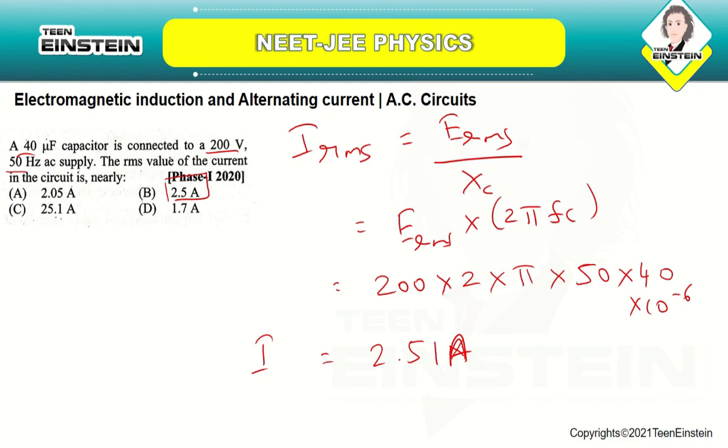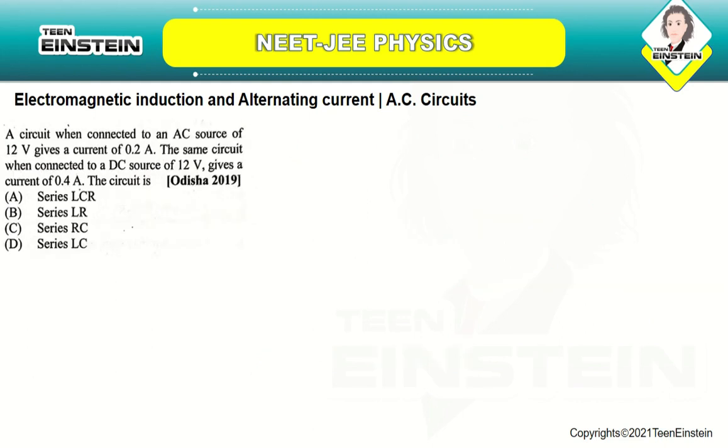Let us now move on to the next question. A circuit when connected to an AC source of 12 volts gives a current of 0.2 amperes. The same circuit when connected to a DC source of 12 volt gives a current of 0.4 amperes.